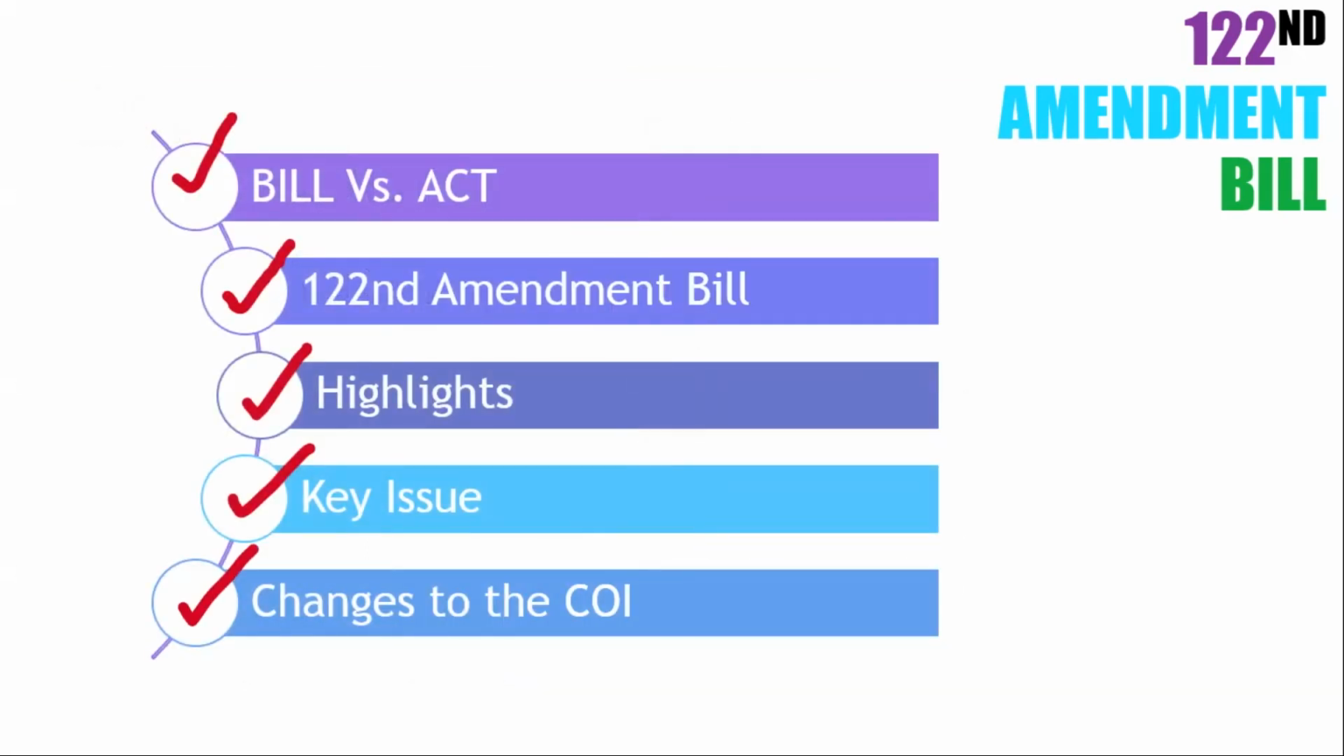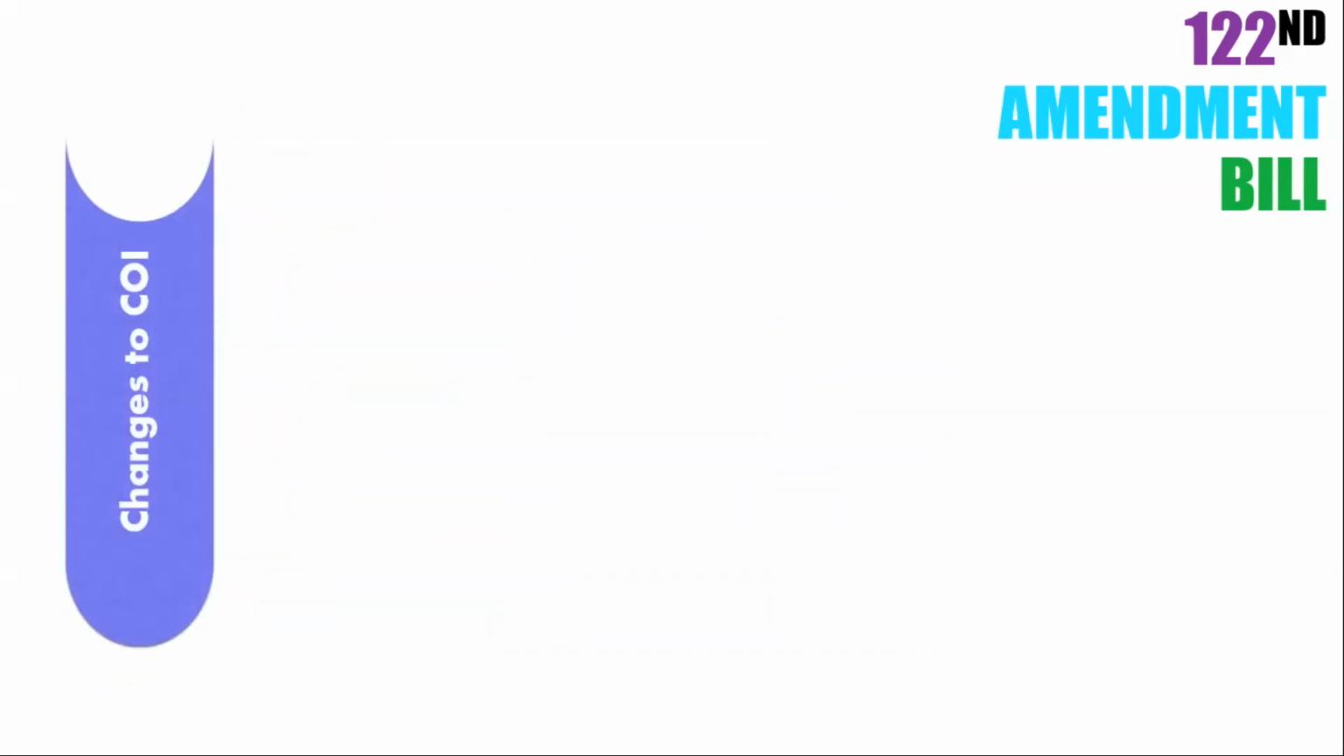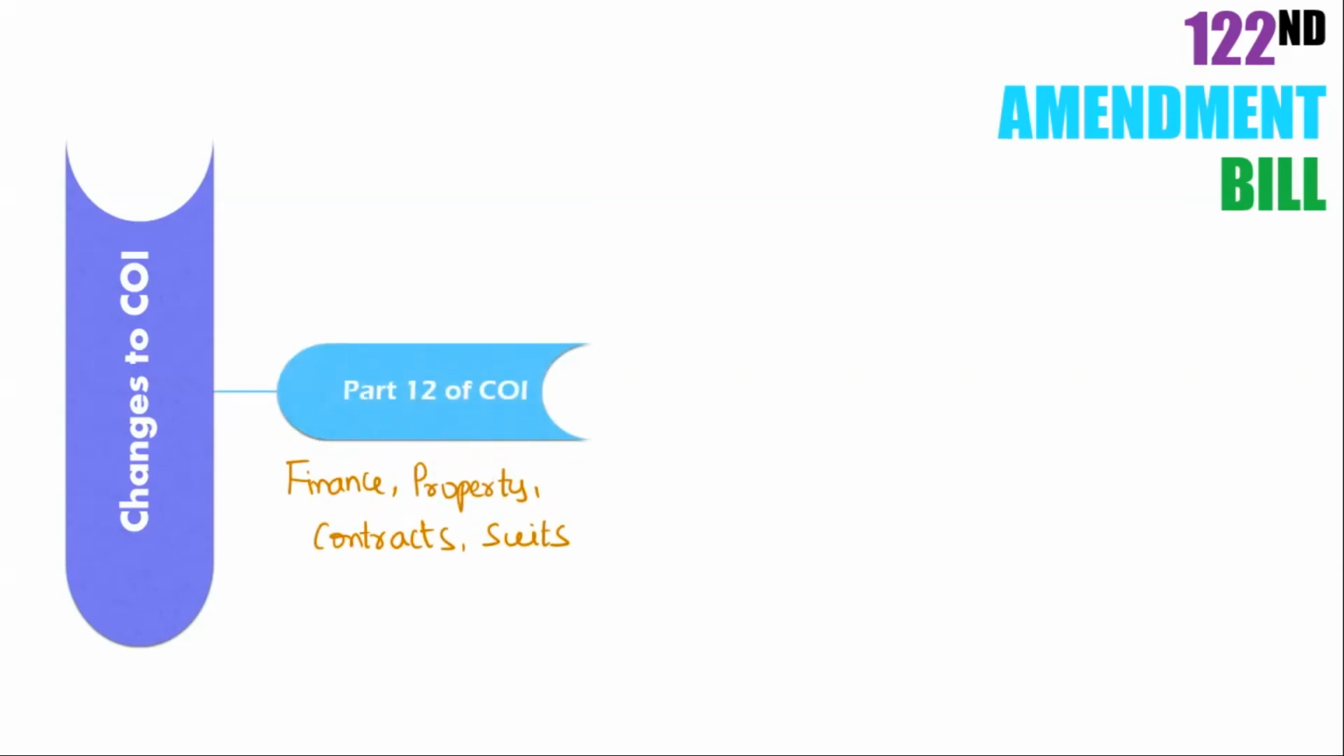Let's learn about all the changes that are made to our Constitution of India by the implementation of the 122nd Amendment Bill. In our Constitution, Part 12 discusses finance, property, contracts, and suits. In this Part 12, under Article 246, a new article was included, that was 246A. This article deals with the special provisions with respect to the goods and services tax.